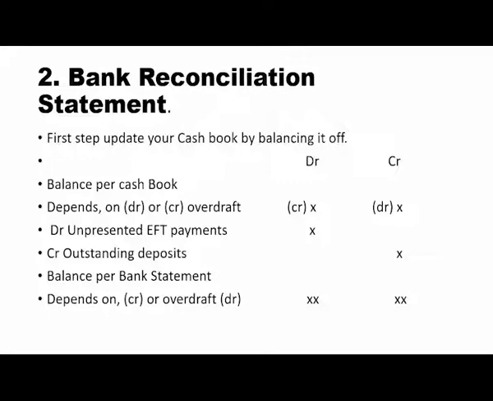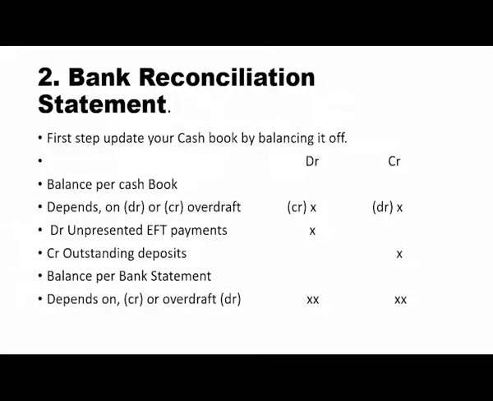It depends on the balance per cash book. If your balance per cash book is a debit balance, it will move to the credit side of the bank statement or bank reconciliation statement.